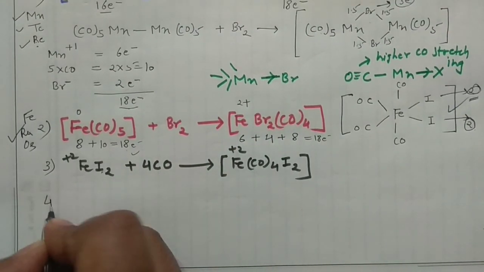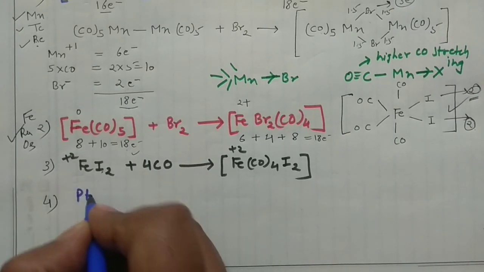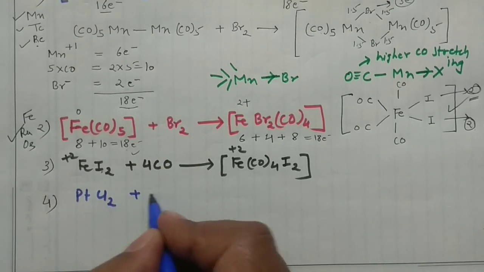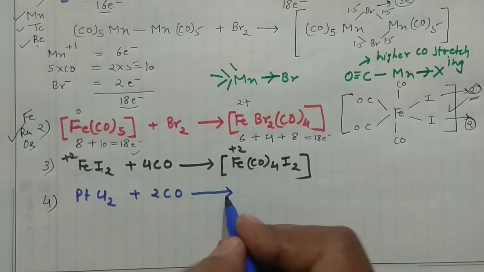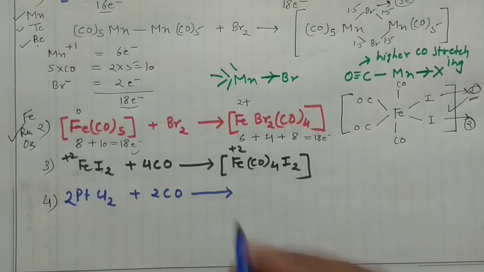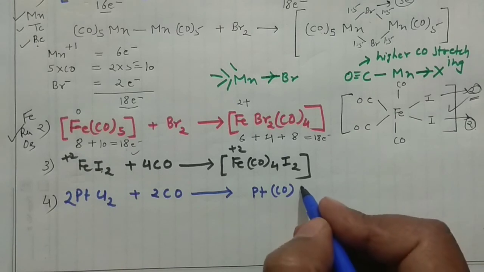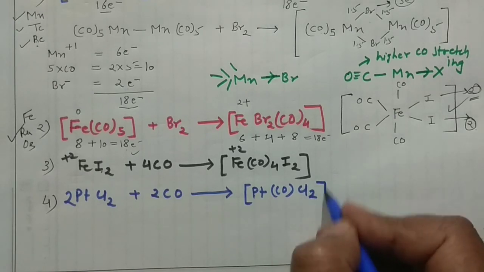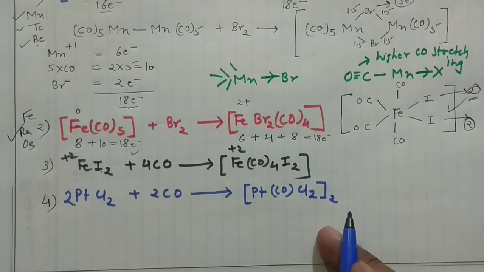And say if you are having this next reaction, I can write this reaction. Say I am having this platinum compound in dichloroform. Okay, so what you can do, you can react this with carbonyl, and it readily dimerizes. And it will give you Pt(CO)Cl2. Obviously they are dimeric. The compound is dimeric in nature.